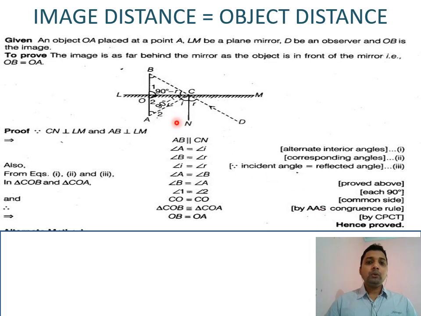Because both are congruent, side OB of triangle COB is equal to side OA of triangle COA. That means OA equals OB, because the corresponding sides of congruent triangles are congruent. When both triangles are congruent, all the sides of the first triangle are equal to the second, and all the angles of the first triangle are equal to the second. So by this we can prove that image distance is always equal to object distance.